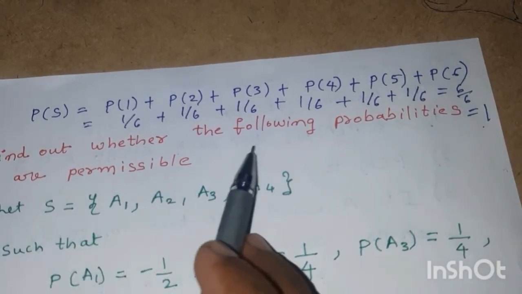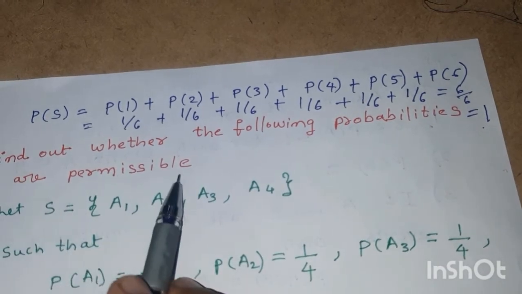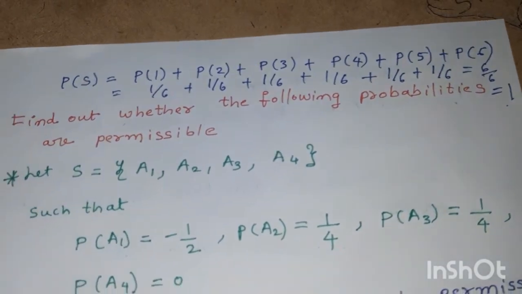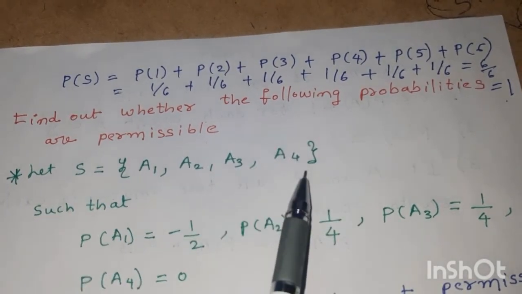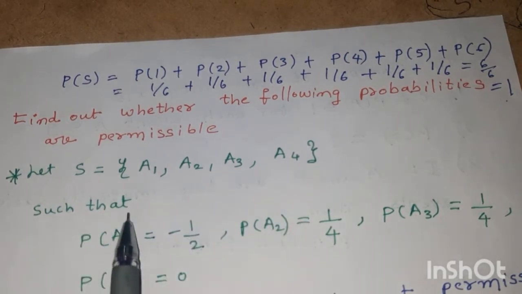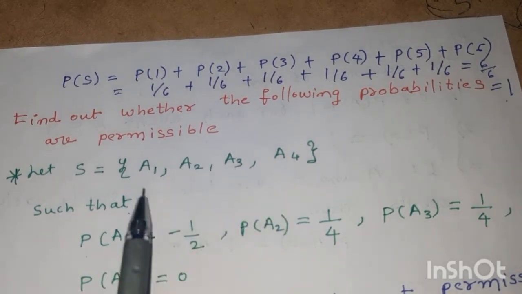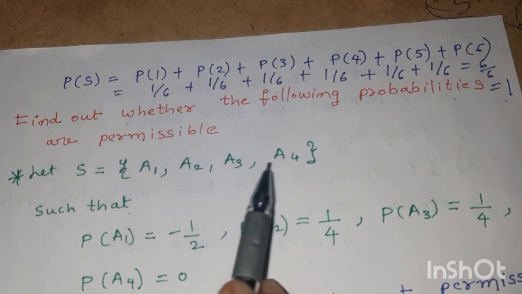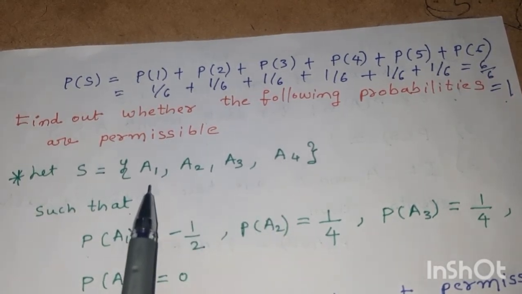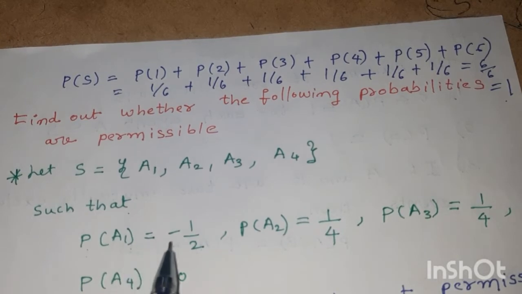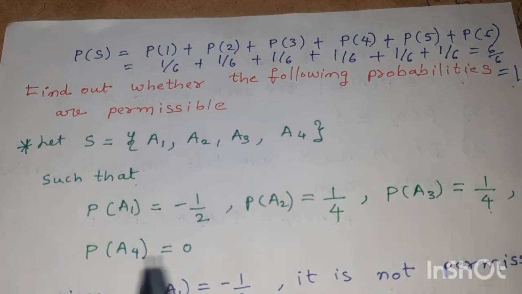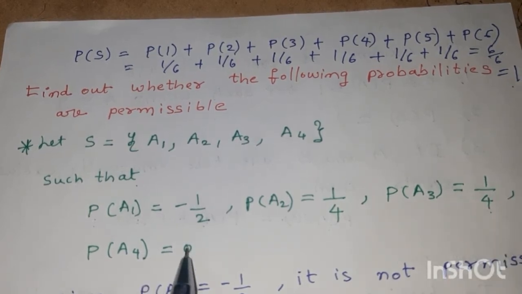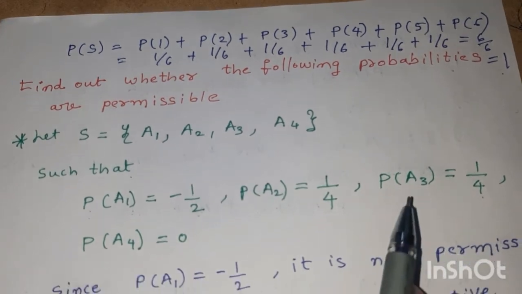Now find out whether the following probabilities are permissible. Let capital S be equal to A1, A2, A3, A4. This is the sample space given by A1, A2, A3, A4. These are events, and the probabilities are given as P of A1 is equal to minus 1 by 2, P of A2 is equal to 1 by 4, P of A3 is equal to 1 by 4, P of A4 is equal to 0. Is it possible? Is it permissible? Let us check.